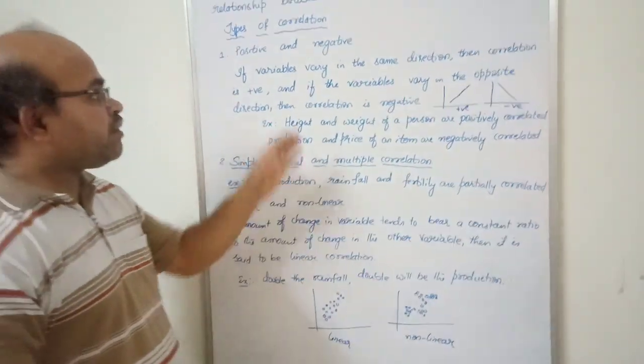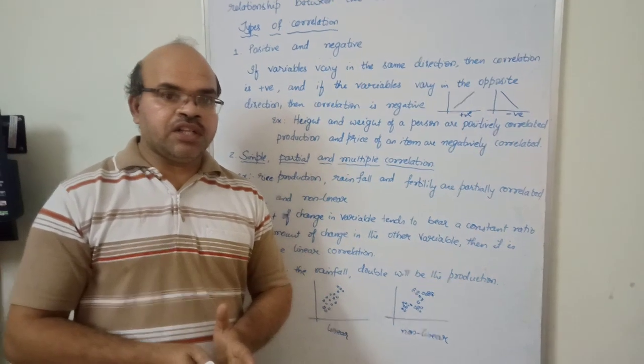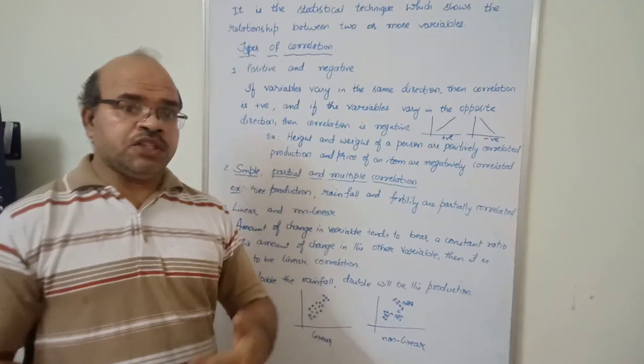So these are the three different types of correlations. Let us see the formula for correlation and the different types of problems under correlation in the next video.